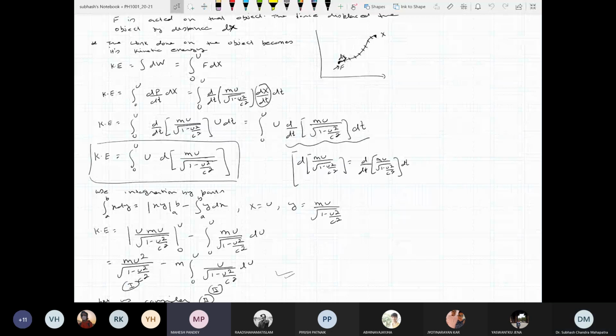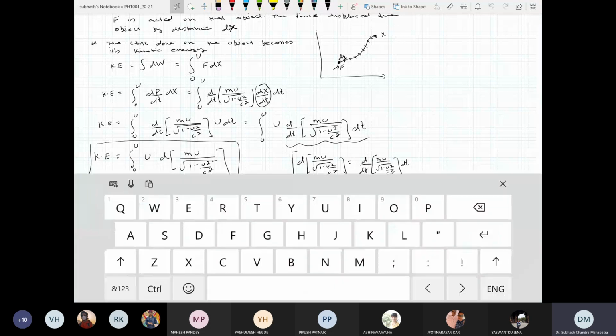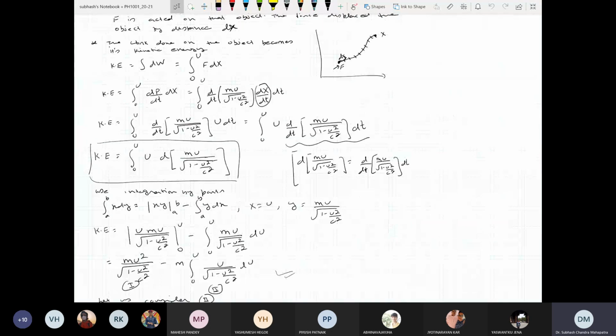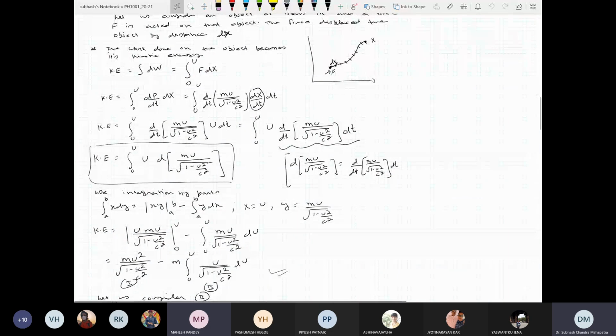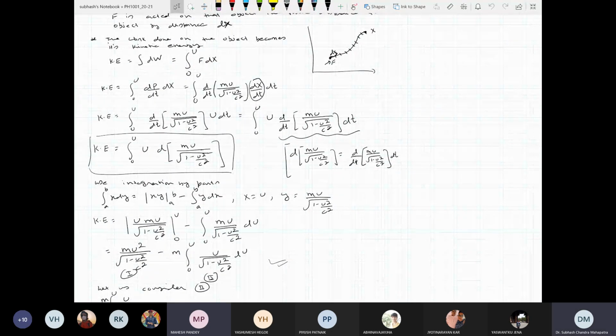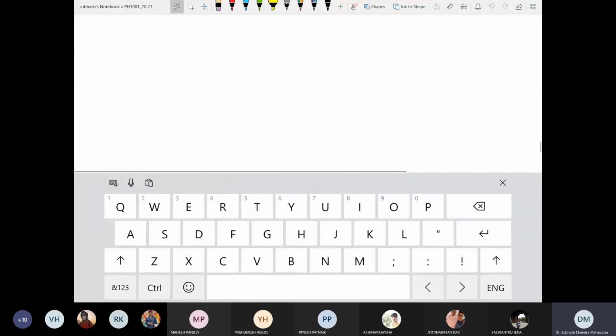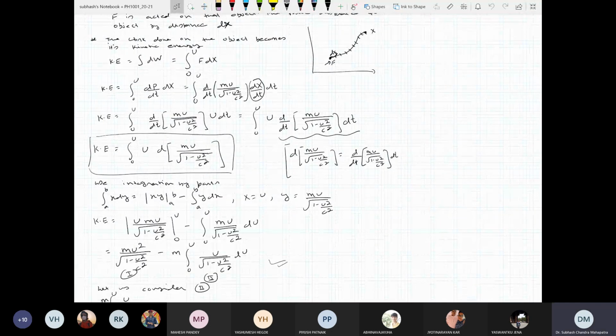Just forget about the other frame. Concentrate on your frame. This is the expression of kinetic energy in your frame, not in my frame. I am at rest and the ball is moving with velocity u. With respect to you, you are just calculating; that velocity can be anything. You throw a ball and calculate the velocity, the acceleration, the force and the kinetic energy of that object. All these expressions are valid for you.